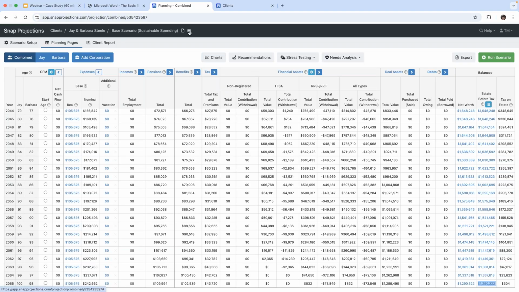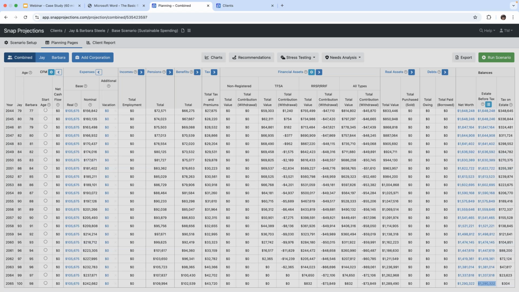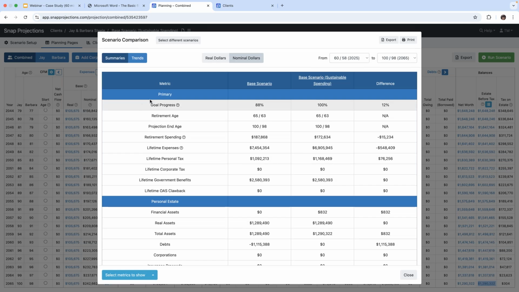So now let's do a comparison of both those scenarios. So if we go up here to this menu icon, we can compare the scenarios. So I'll click on that and I will select both scenarios. So that's the base scenario and the sustainable spending scenario. And then I will click on compare. So as you can see, we have these metrics. We have the base scenario column, the sustainable spending column, and then we have a column for the difference.